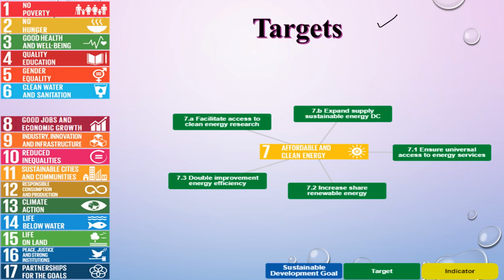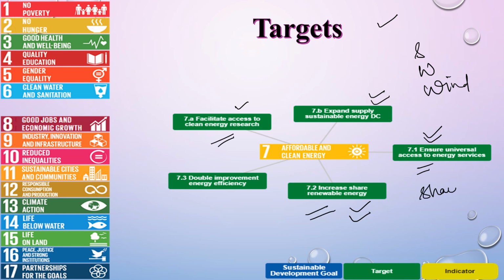So the targets of this goal are, firstly, we need to facilitate access to clean energy research. Then comes expand supply of sustainable energy, that is solar energy, water energy, and wind energy. Ensure universal access to energy services. Increase share of renewable energy. We need to increase the share of renewable energy. Double improvement in energy efficiency. So these are the targets which are to be achieved under this goal.